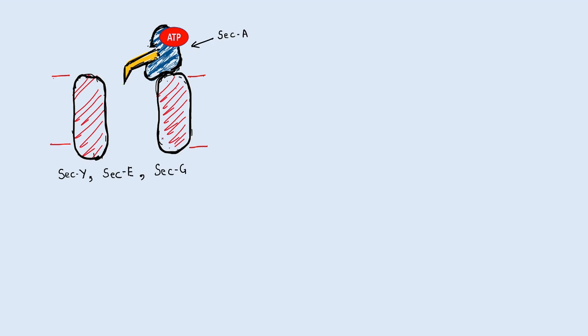This translocon consists of various subunits such as SecY, SecE and SecG. On the cytoplasmic face of this translocon there is the ATP-bound SecA subunit. The SecA subunit plays the main role in the translocation of the protein.